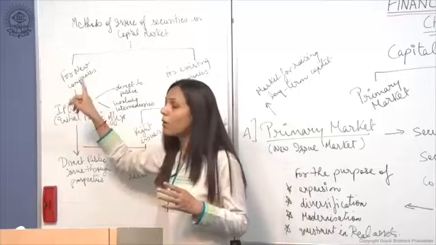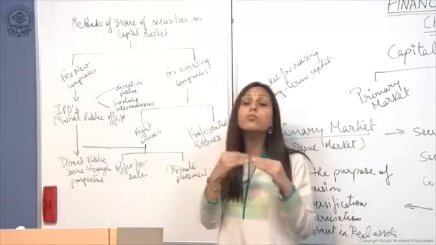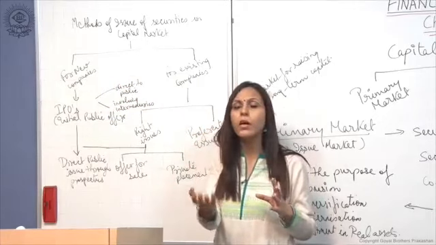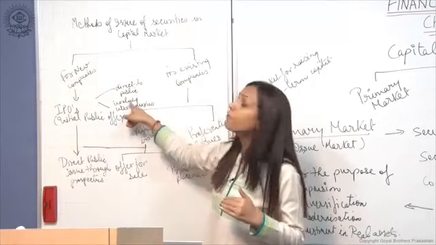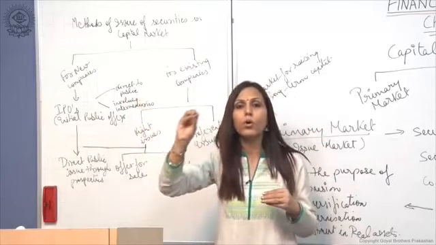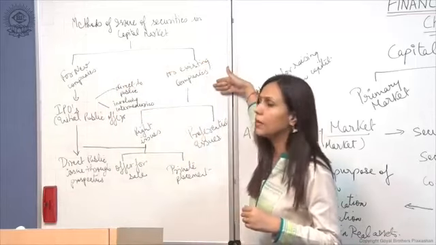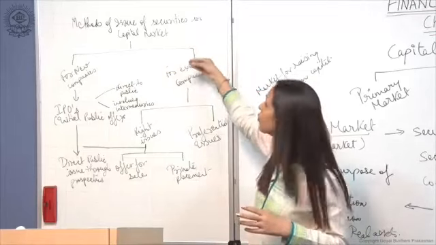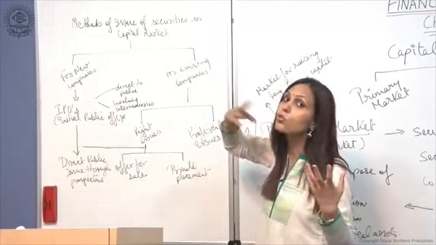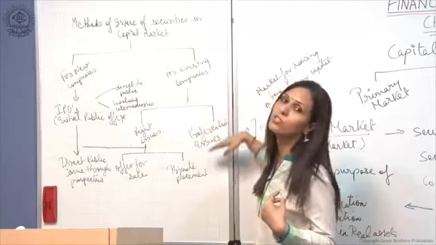Now IPOs or initial public offers can be made in two ways, right? The first one, if a company is directly approaching the public, or second, they are involving intermediaries. Now who are the intermediaries? They are the brokers or the underwriters. For existing companies, how are securities issued? If existing companies are raising capital through the issue of shares or debentures, the first one is the right issue and the second one is the preferential issue, right?